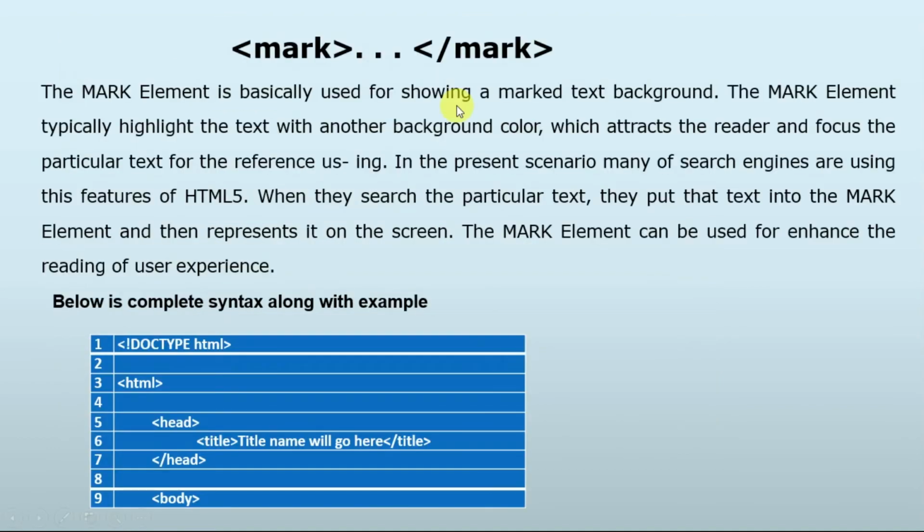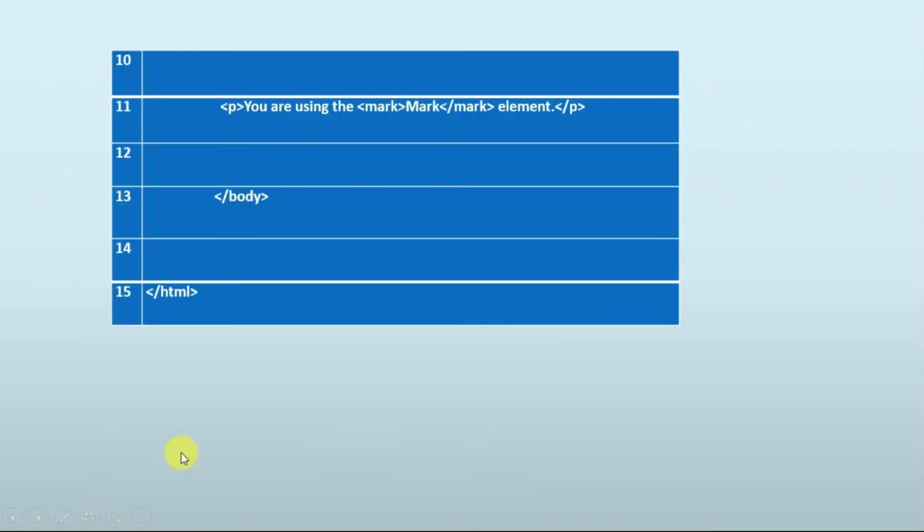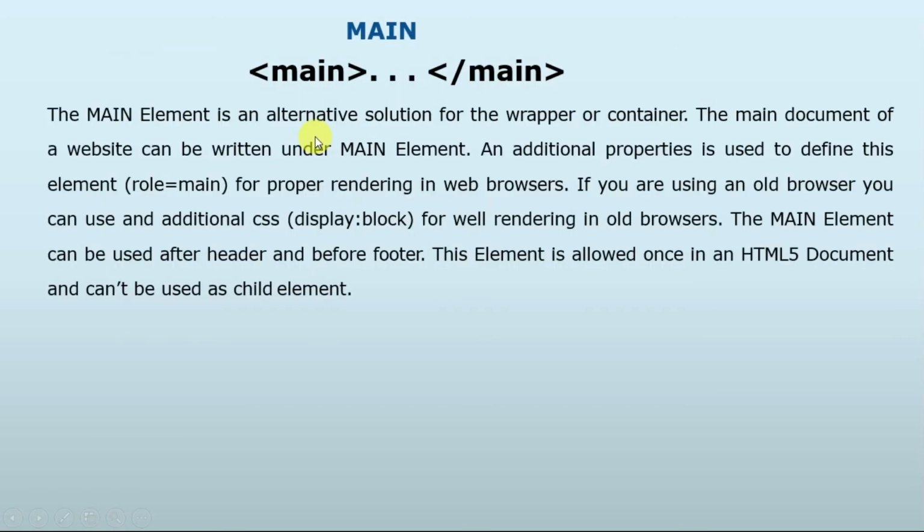And after that we have mark element. Mark element is basically used for showing a mark background. Suppose a user wants to mark a background, so it can be done with the help of mark. Similarly, HTML head, body, and here is a paragraph, you are using mark, so that particular paragraph will be marked as an element, so it is very much useful.